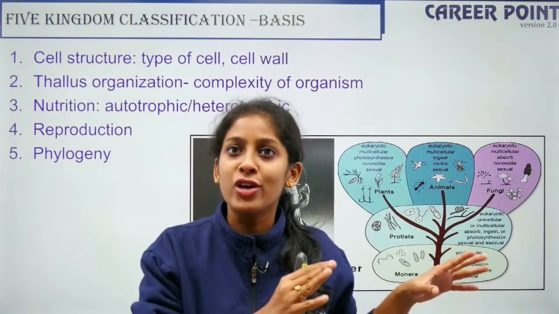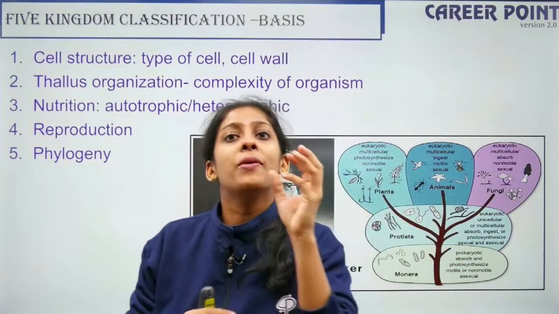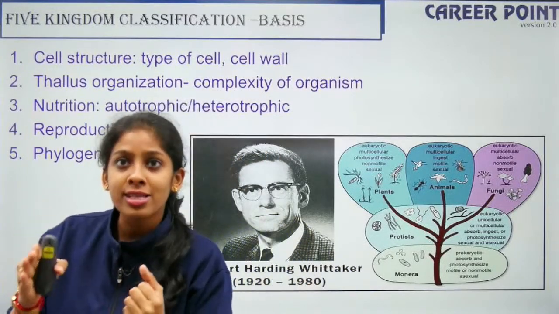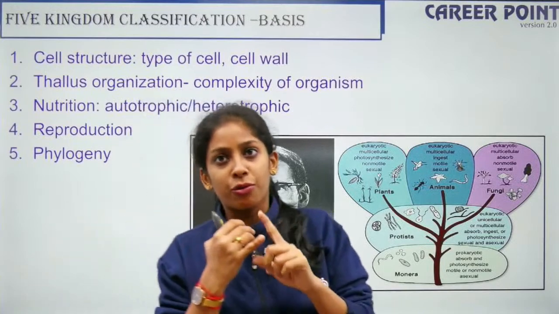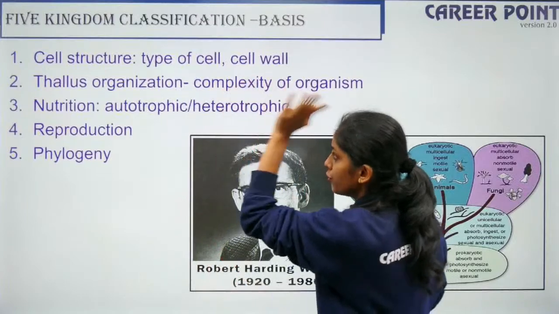Whereas in a eukaryote, you have a nuclear envelope and all the membrane-bound organelles. So that is based on the type of cell. Next comes the cell wall: whether they have the cell wall or not, and on what basis it is made, whether it is made up of chitin or cellulose, all these matters. So that is the first point.